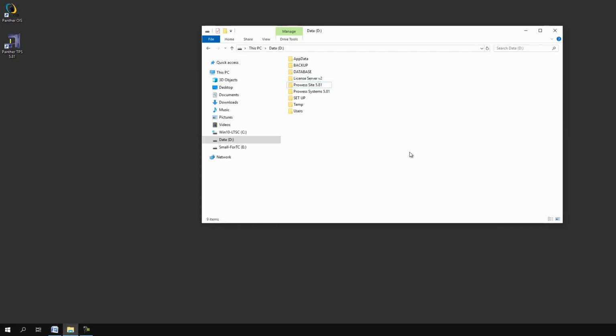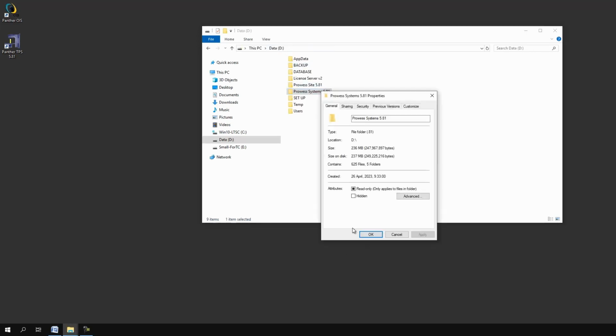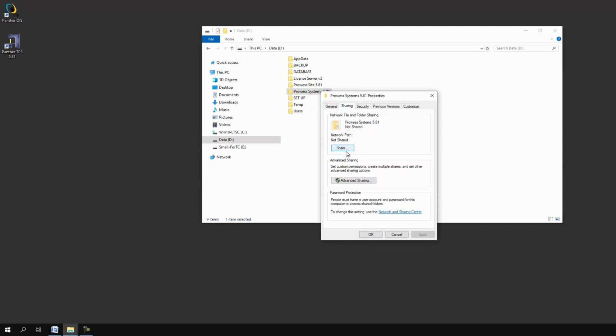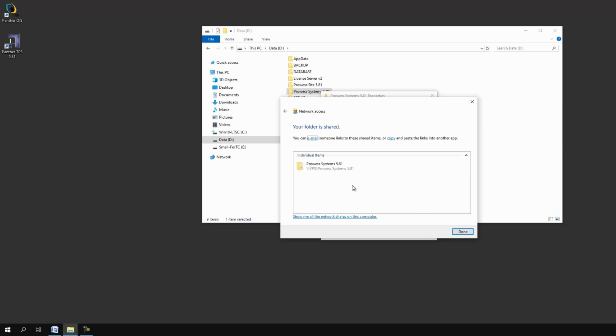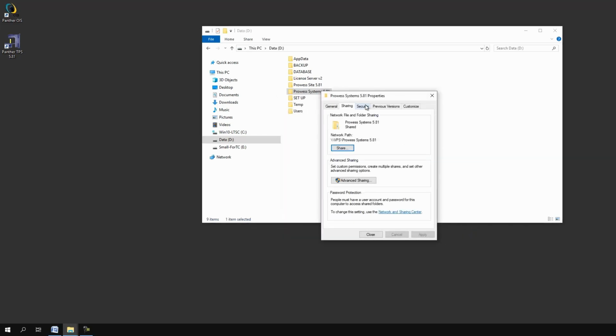Before you install the client, you must share the Prowess system folder and the Prowess site folder on the server computer. On the server computer, I've already installed the Panther TPS using the server installation option. Next, I will share the Prowess systems and Prowess site folders. I will share the folder for everyone and configure the shared folders with full read and write privileges to the shared Prowess systems and Prowess site folders on the server.